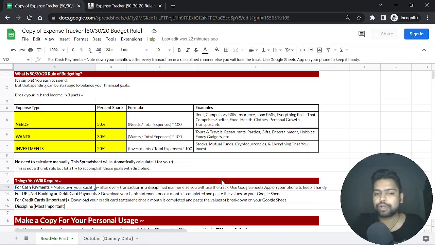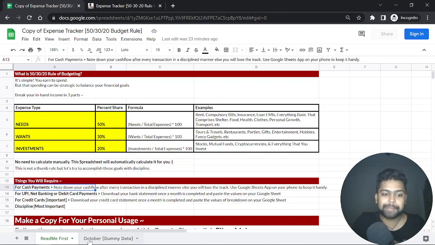Second biggest drawback of such tools is that it can't track your cash. Technically no app, no website can track your cash expenses. So as long as you are doing expenses using your cards, your UPI or any online transactions, they are being tracked. But how can any app or automated thing track your cash expenses? So for that, your discipline is what will help you.